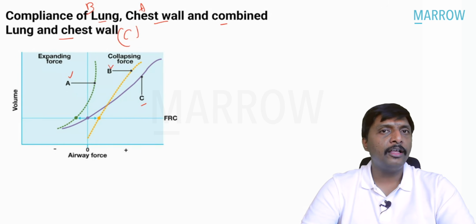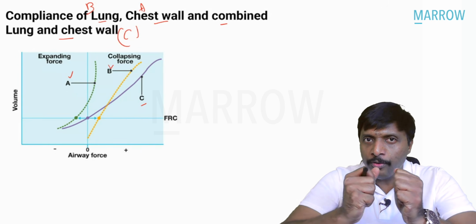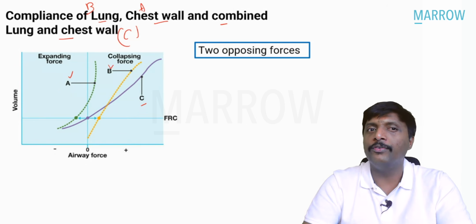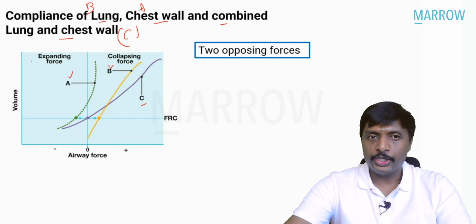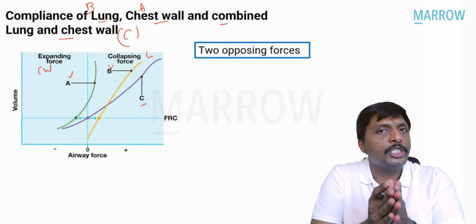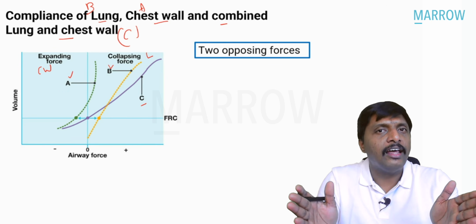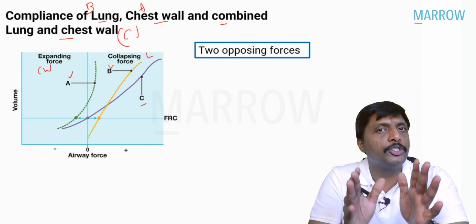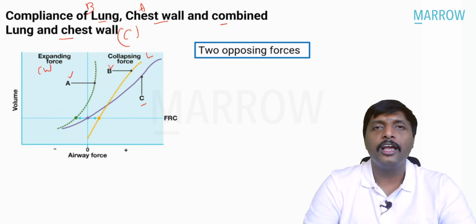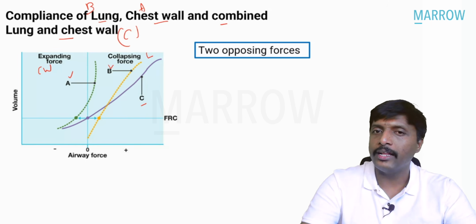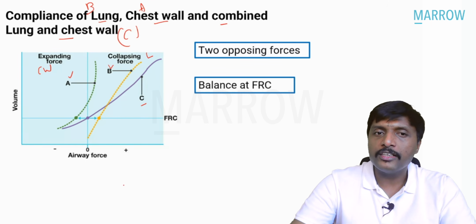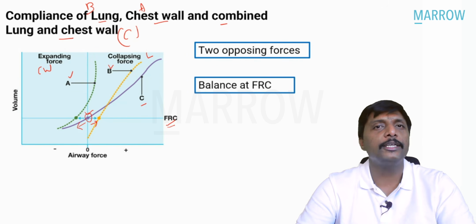Now we are clearly seeing there are two opposing forces. What are they? The first one, chest wall. The second one, lung. Chest wall is trying to expand. Lung is trying to collapse. So these two opposing forces come to equilibrium at one point. That is our functional residual capacity. You can see in this diagram, these two opposing forces are balanced out at the functional residual capacity.